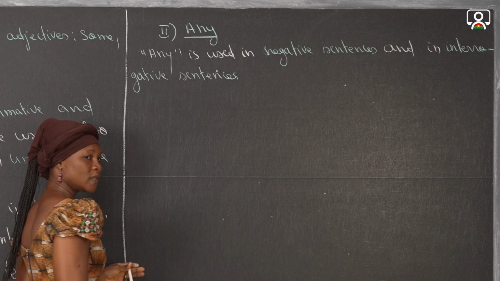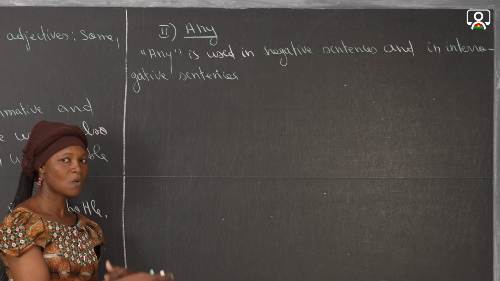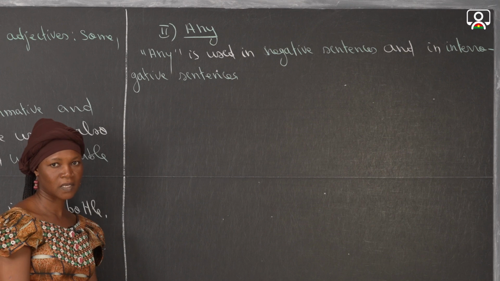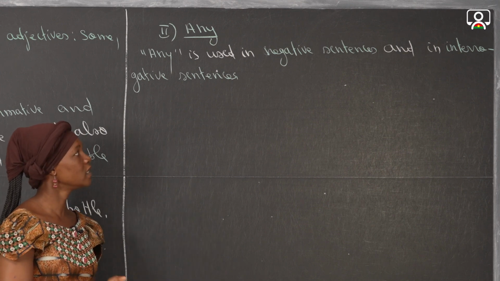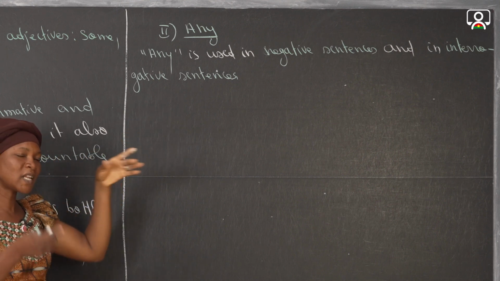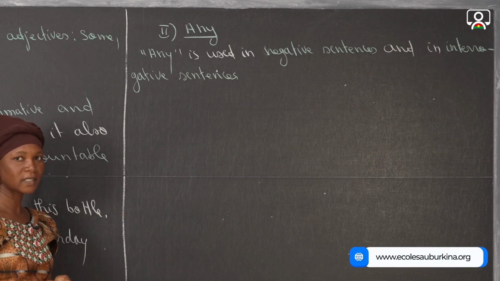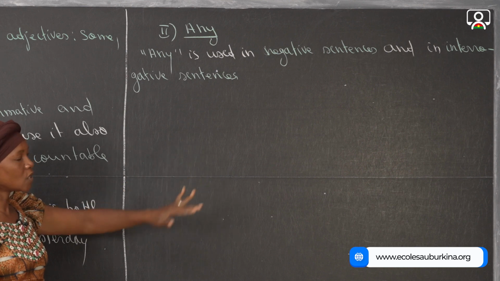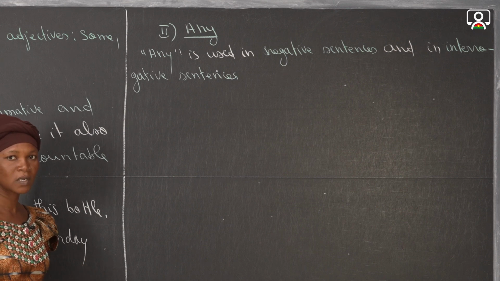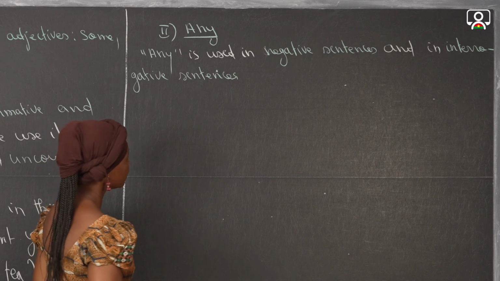When we use any in negative sentences, it means that the quantity that we are speaking about doesn't exist. This doesn't exist when we use it in negative sentence. Now, when we use it in interrogative sentences, it means that we are doubting, we are not sure. We are not sure if it exists or not. So negative, we confirm that it doesn't exist, but in interrogative sentences, we are not sure, we are doubting about the existence of this thing.